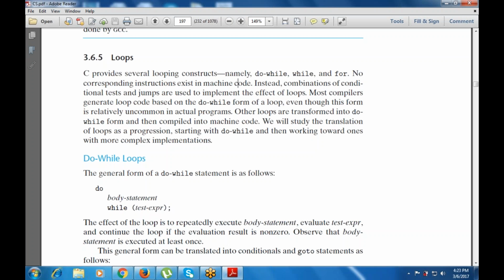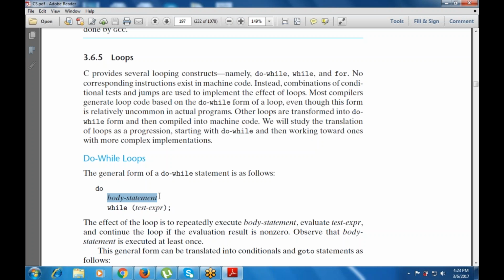Now the general form of the do while, that is, the syntax of the do while: do, body statement, while, test expression. The condition is checked at the end. After this there is a semicolon, because we terminate there. So in the do while loop, the condition is checked at the end, but the statement comes before the condition.